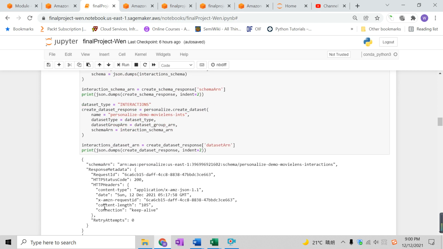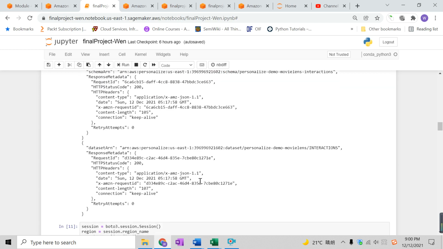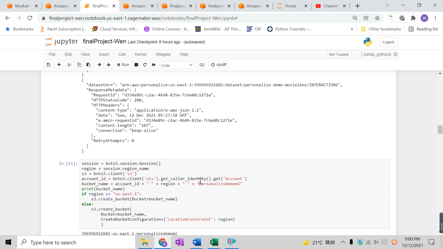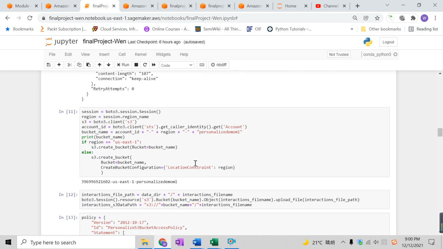Then I printed the result to see if everything is going straight. And here's the part where I uploaded everything to an S3 bucket. The cleaned interactions.csv file is uploaded to this S3 bucket called this name.